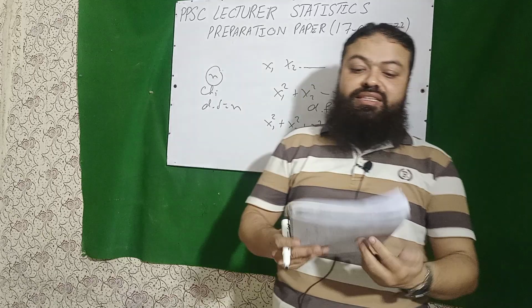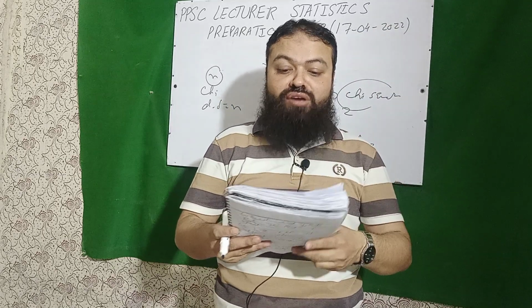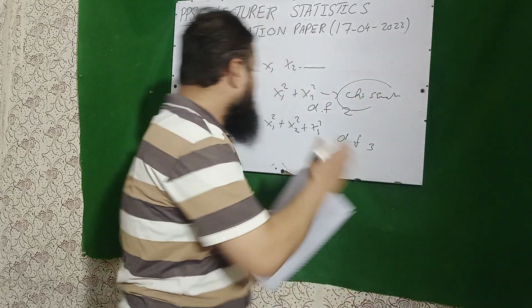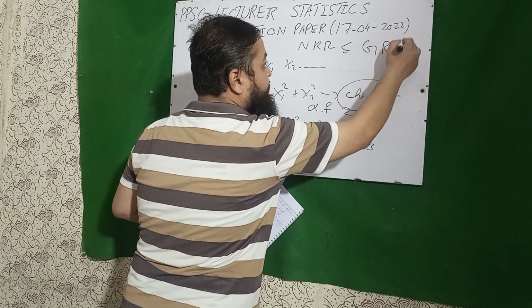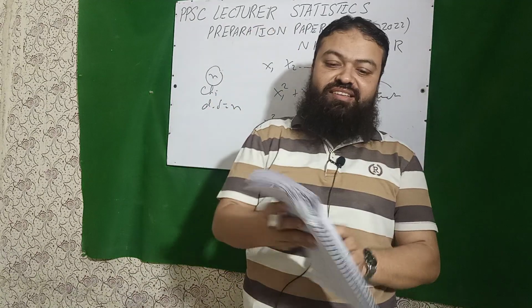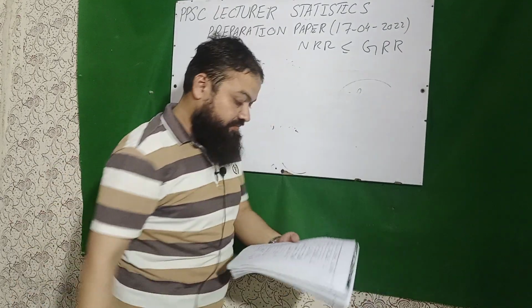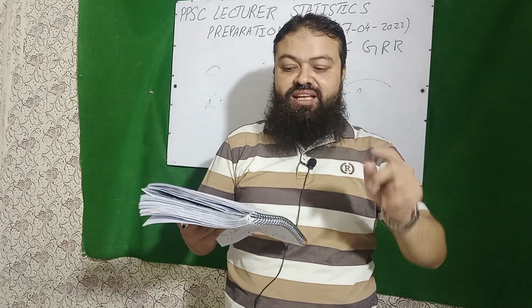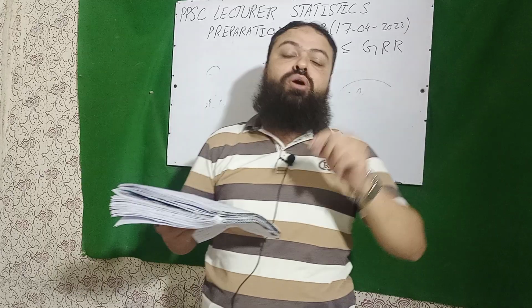Next question is the relationship between net reproduction rate NRR and gross reproduction rate GRR is NRR is always less than or equal to GRR. A very important question. Next, reproduction can be measured by total fertility rate is the correct option. Next is life table is also called mortality table, correct one. Survival table, correct one. Life expectancy, correct one. Life expectancy table, D is the correct option, all of these.